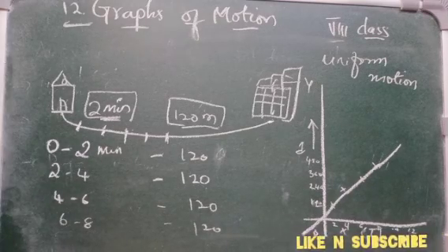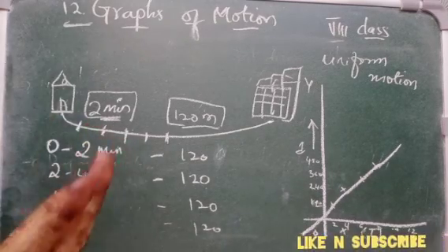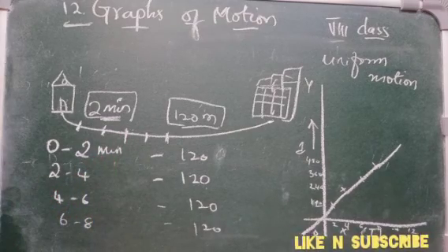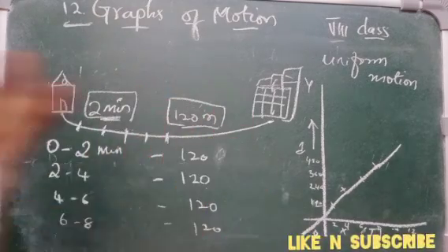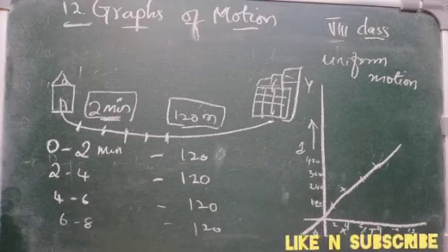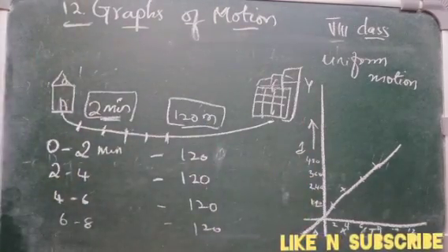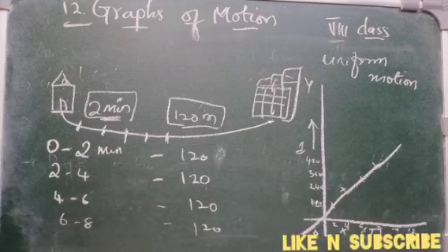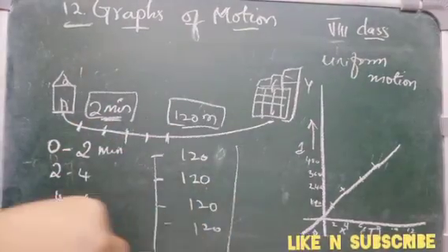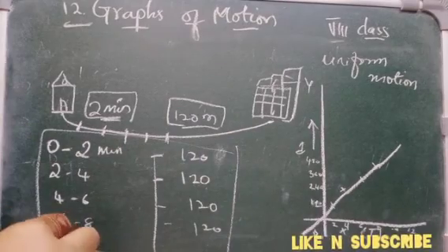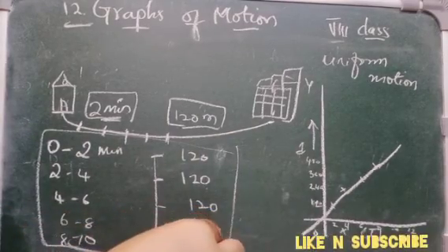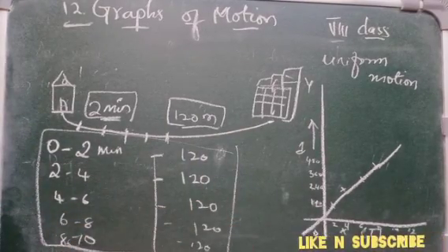The same thing we are drawing on the graph. Till you reach the school, how much time you have taken, and in that time how much distance you have covered, you measure it and place it in a table. So this is the table which we have got. For every 2 minutes we have taken the table and marked the graph.